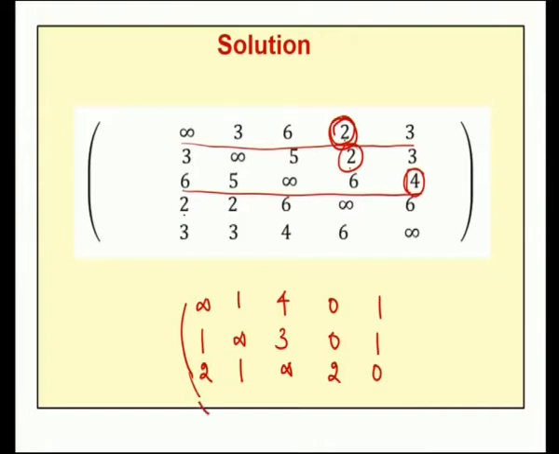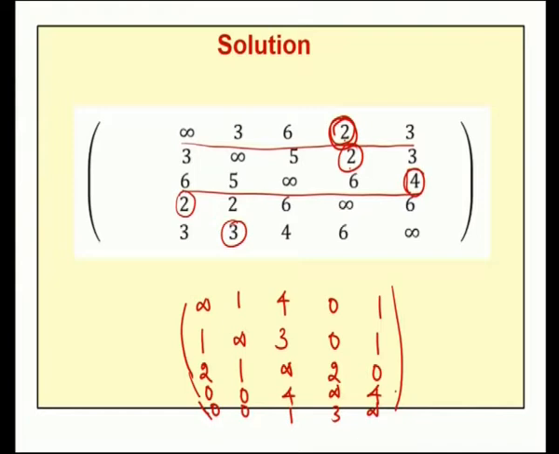Then do the same thing for the fourth row. In the fourth row the least element is 2. By subtracting 2 from each and every entry, we will get 0 0 4 infinity 4, and for the final row the minimum will be 3. So, subtract 3 from each and every entry, we will get 0 0 1 3 infinity.